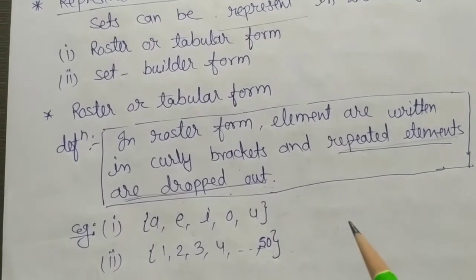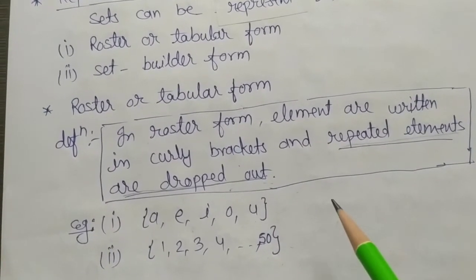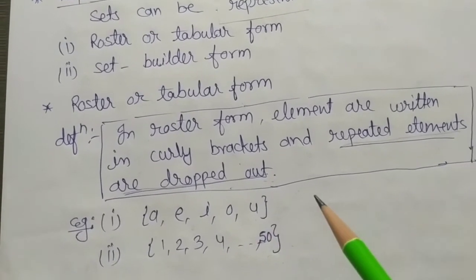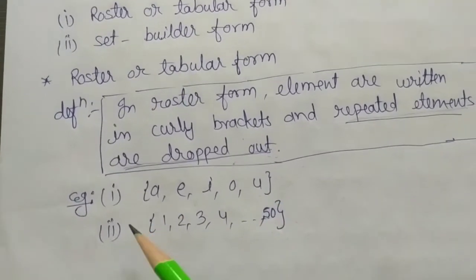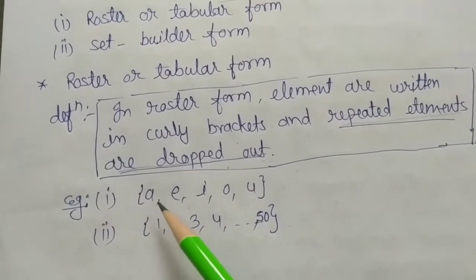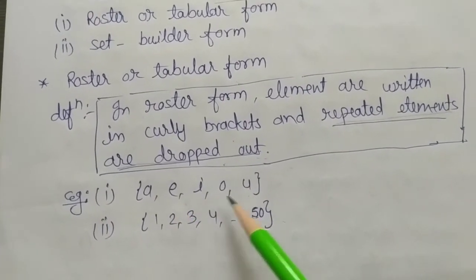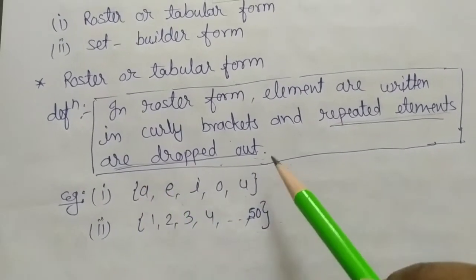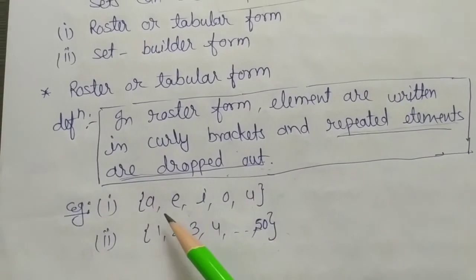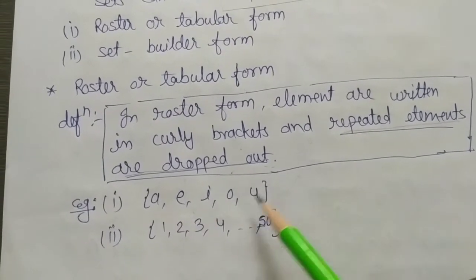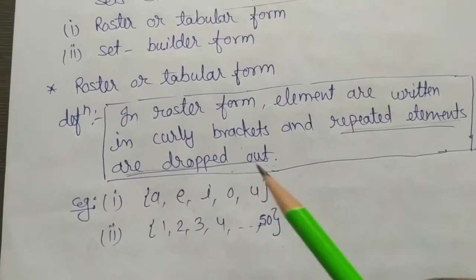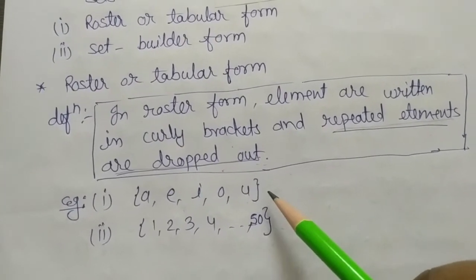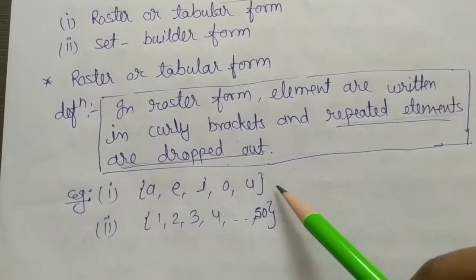It means we will not write any repeated element in a set when we are writing a set in roster form. For example, first A, E, I, O, U. These 5 elements are written in curly braces. All the elements are written in curly braces. So that's why this form of set is called roster form or tabular form.